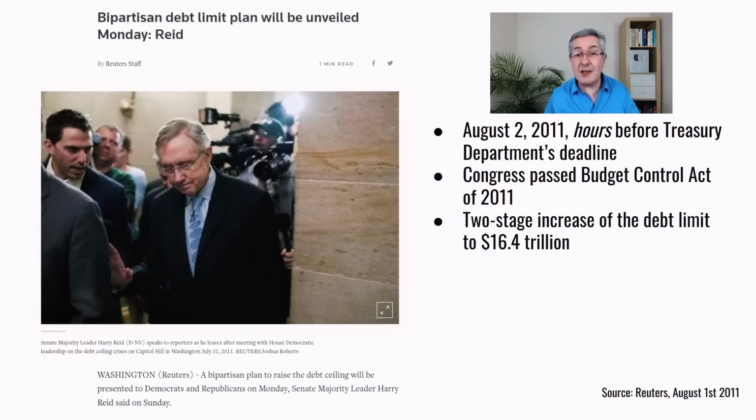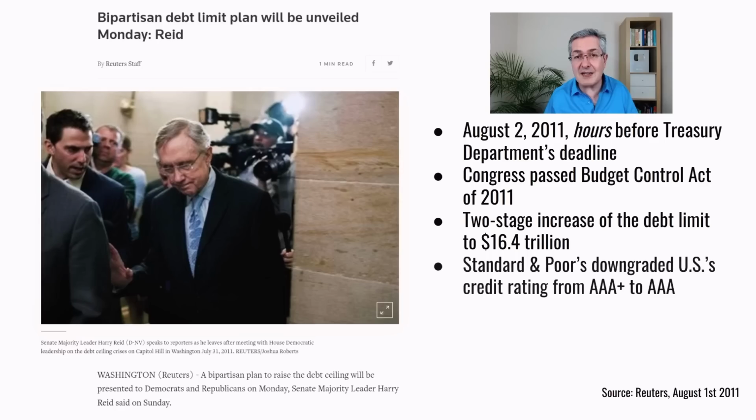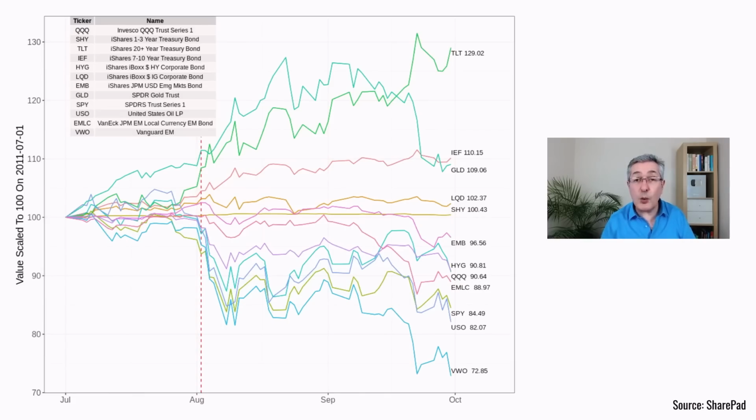But the consequences were long-lasting for the US in terms of its credibility. In fact, S&P downgraded US debt from AAA plus, the highest quality, down to AAA. But the consequences for asset prices all across the world were huge. And what's interesting is that this red line marks when the debt ceiling was actually raised. That's when things really kicked off. You can tell that almost all risky assets fell, such as emerging market equity, energy, you can see here with the USO Energy Fund, the S&P, emerging market local currency debt, the NASDAQ, high-yield US corporate bonds, and emerging market hard currency debt.